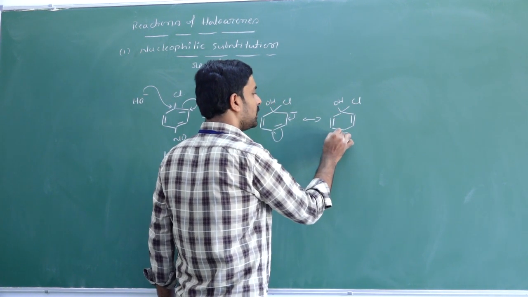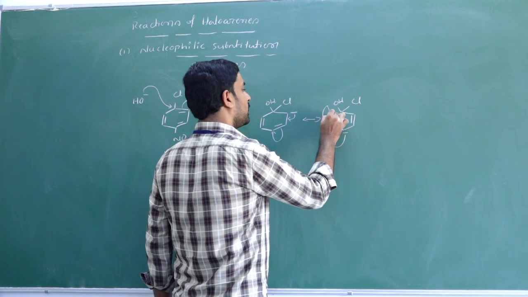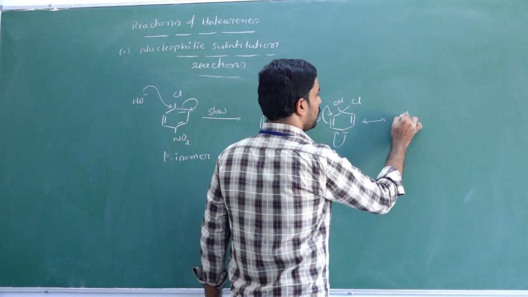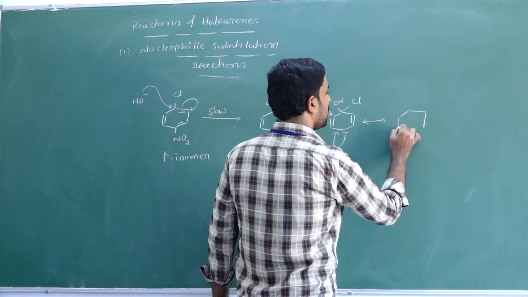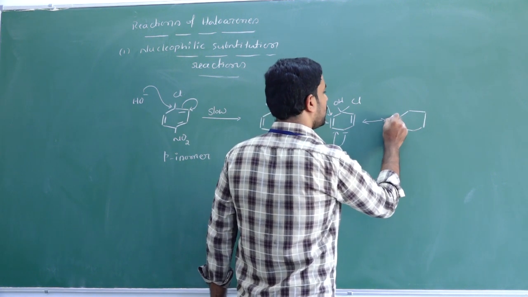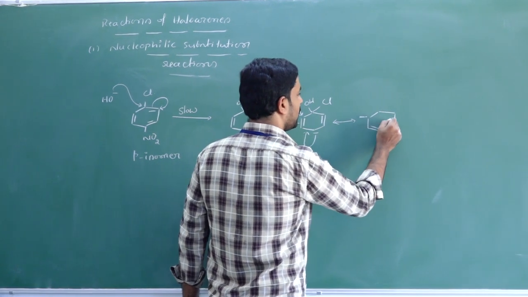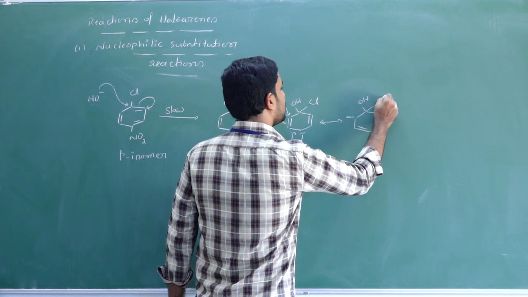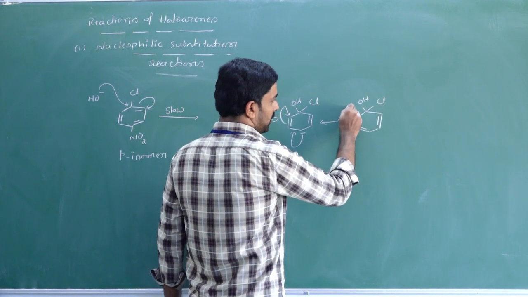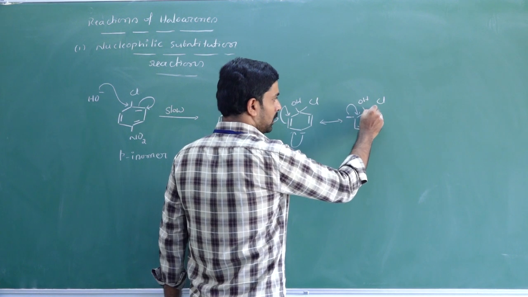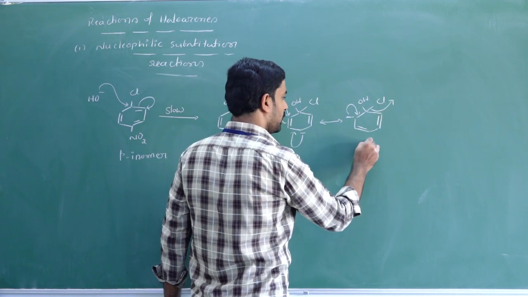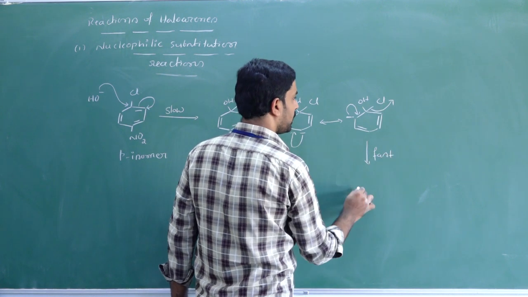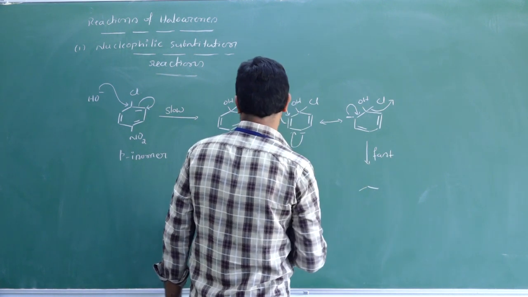This pi electron moves here, this pi electron moves to the top position. We get a molecule. So here we get a negative charge, here we get a double bond, OH, Cl. When this pi electron moves here, chlorine is the leaving group. This is a fast step and we get a product.